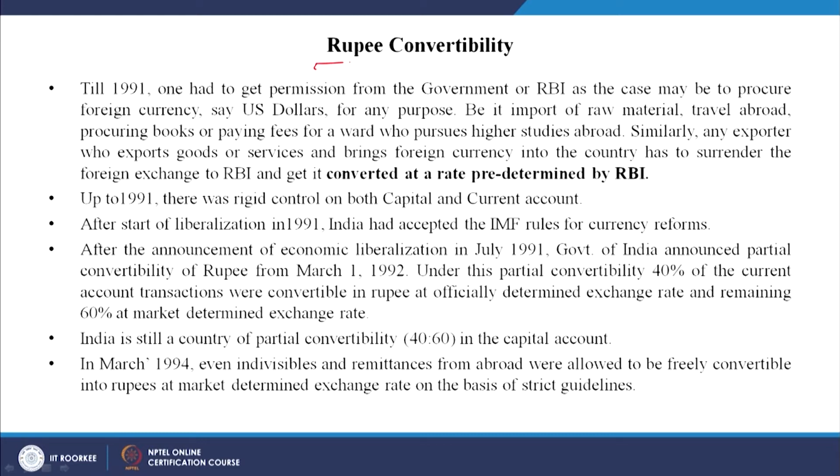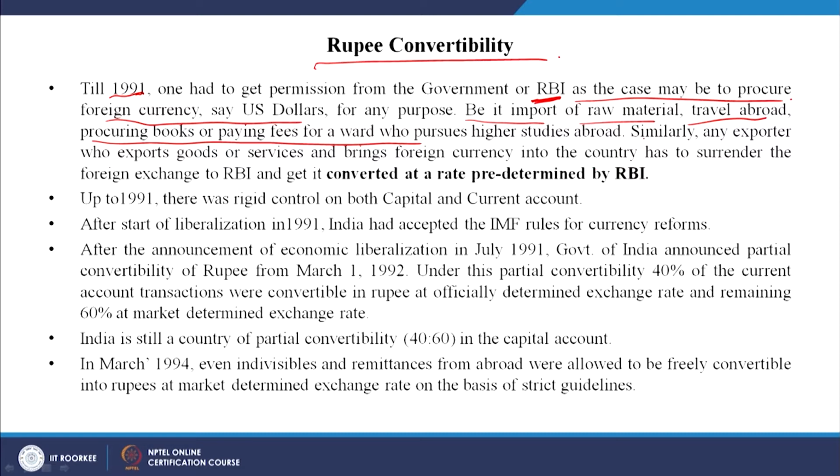Now, what is the case in India? Till 1991, one had to get permission from the government or the RBI, the central bank, as the case may be, to procure foreign currency, say the US dollars, for any purpose, right. 1991 was a time when we had liberalization. Now, be it import of raw material, travel abroad, procuring books or paying fees for a ward who is studying abroad, any transaction you want.